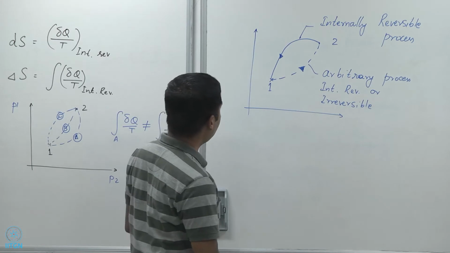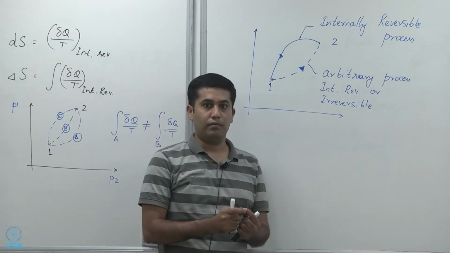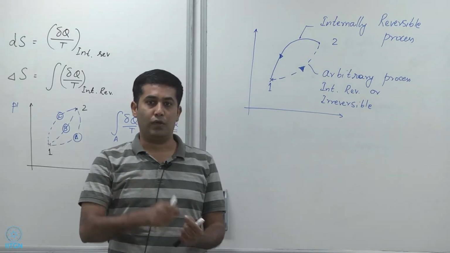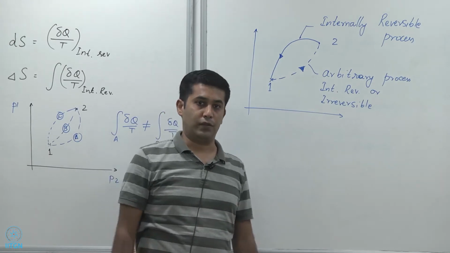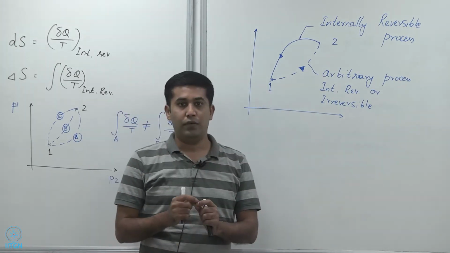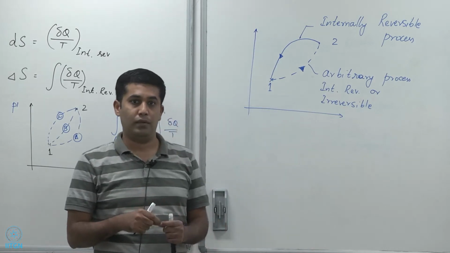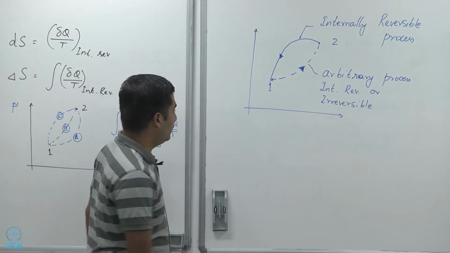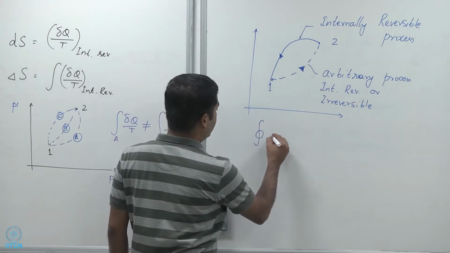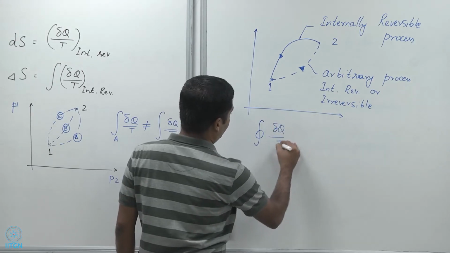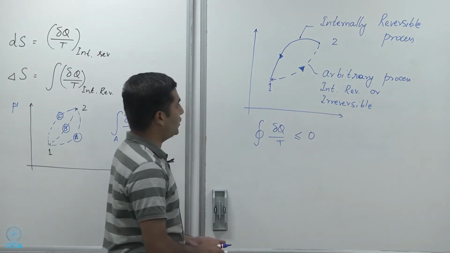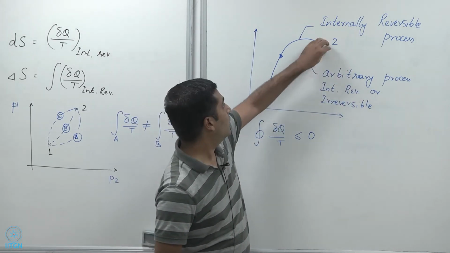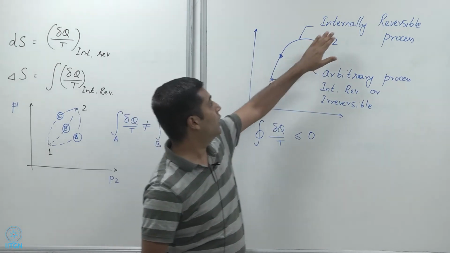So the system starts at 1, undergoes an arbitrary process to reach 2, and returns from 2 to 1 through an internally reversible process. Because we started at 1 and ended up back at 1, this is a cycle, and so we should be able to write Clausius inequality for this cycle. So let's do that: the cyclic integral of delta Q by T should then be less than or equal to 0 for this whole journey from 1 to 2 through an arbitrary process, and then back from 2 to 1 through an internally reversible process.